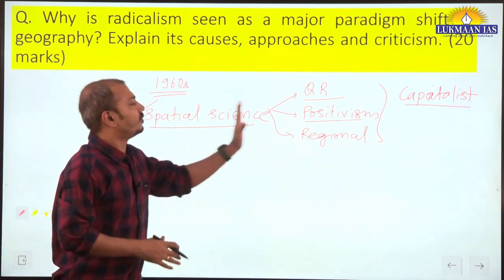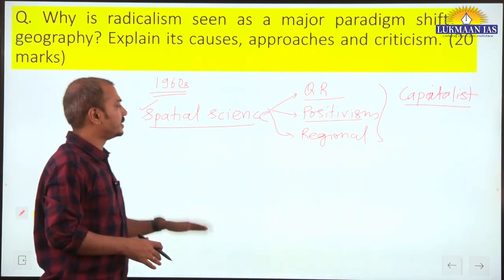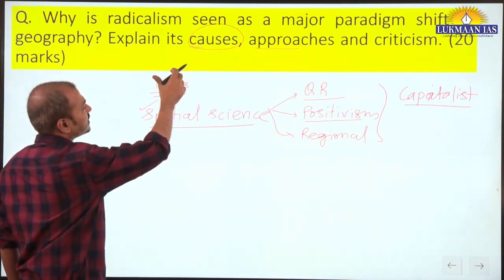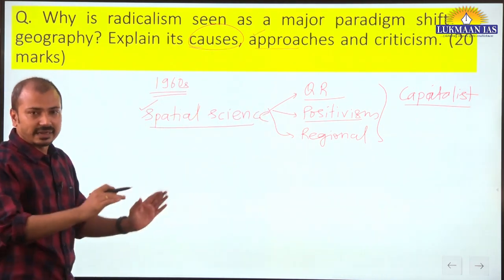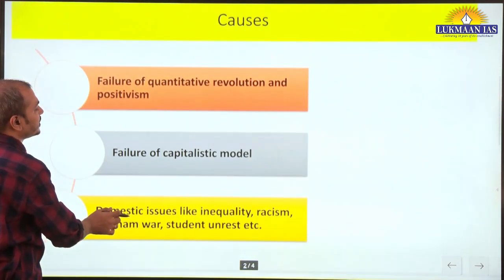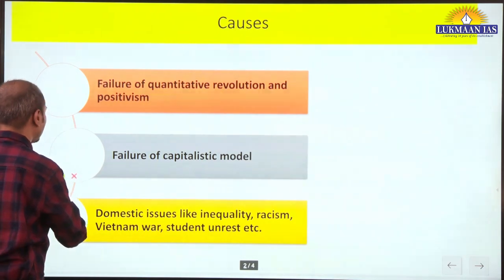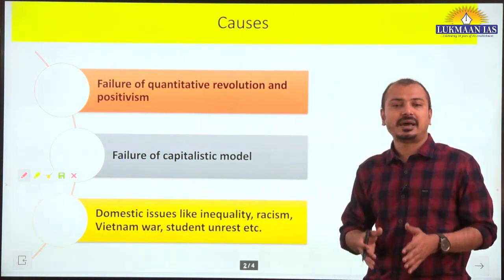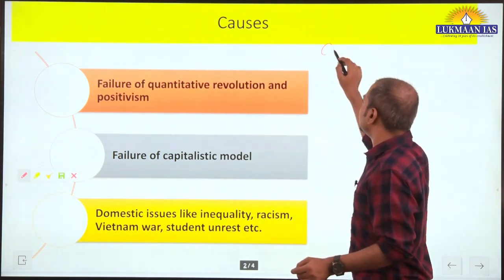In the first part, for about 75 words, you should write like this, out of 250 words in total. Then in the remaining part, you have to deal with the causes of the emergence of this paradigm, then the approaches involved in this radical paradigm, and then the criticisms associated. First of all, the causes behind the emergence of this paradigm. This radicalism paradigm in geography emerged as an opposition, as a criticism, to the established paradigm of geography as a spatial science. This was based on the capitalist philosophy.